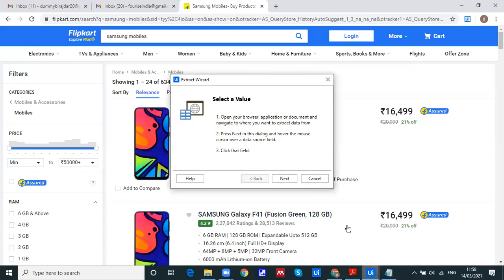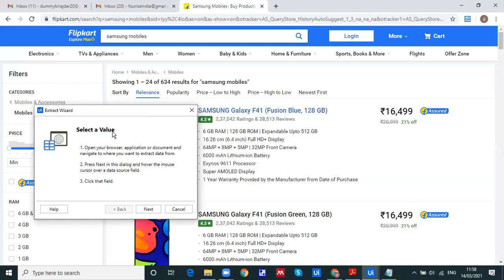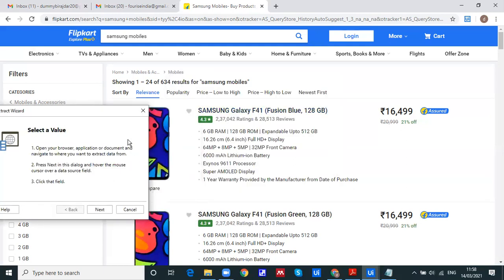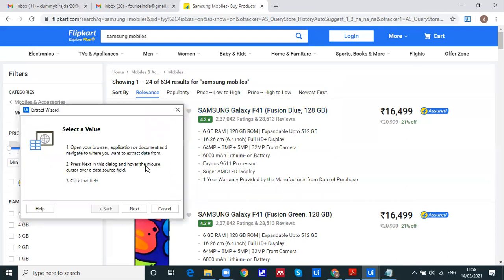So once we click on that, we get this pop-up. Open your browser and application document, and navigate to where we want to extract the data. So it is already opened. Press next on the dialog, hover the mouse cursor over the data source. Okay, so click that field. Everything is there in front of us. So this is the ready-made option available with us. If you want to code it, we can also do the coding. I will show you both the methods.